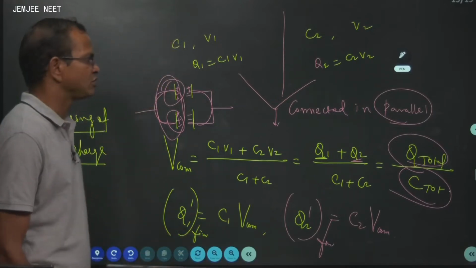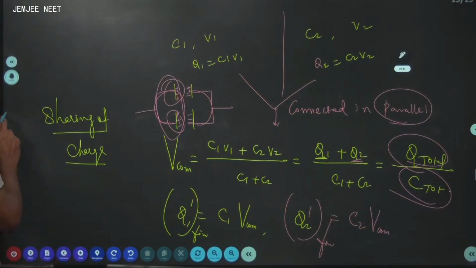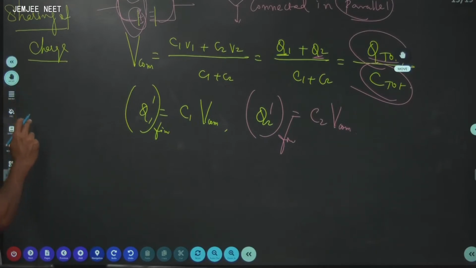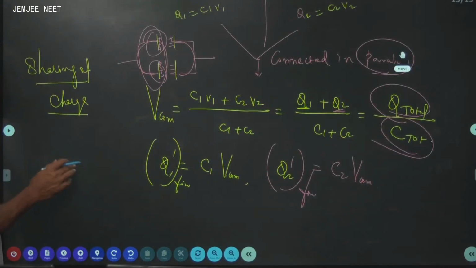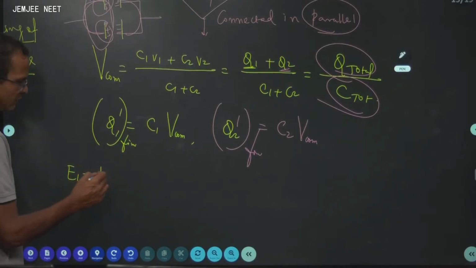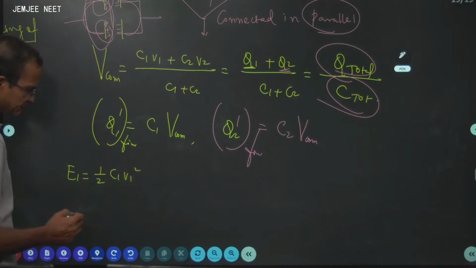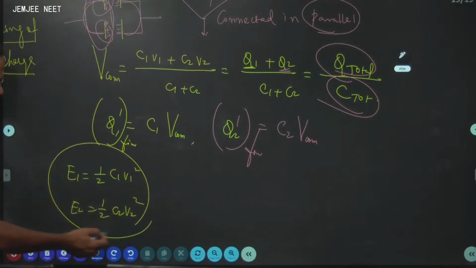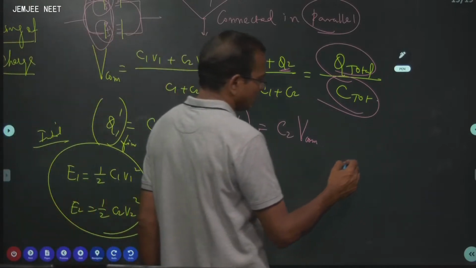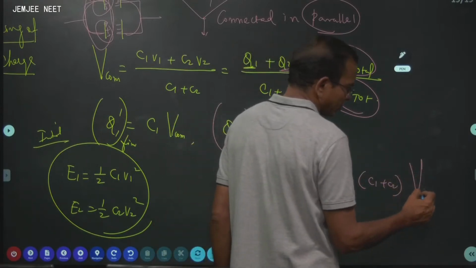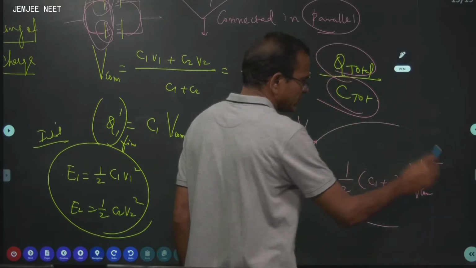What about energy in this case? Energy என்ன இருக்கும்? Energy initial எவ்வளவு இருந்திருக்கும்? What would have been the initial energy? Come on. E1 is given by half C1 V1 square. E2 is half C2 V2 square. These are the initial. What about the final? Half of C1 plus C2 V common square. This would have been energy final.